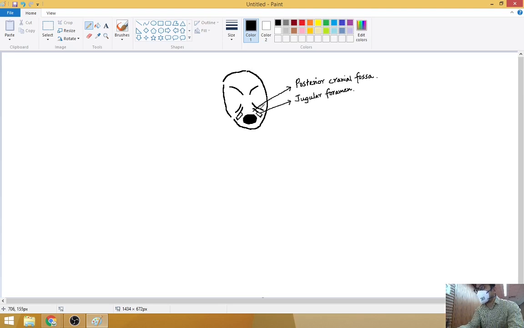Now I'll wipe up this part, so we are left with only the jugular foramen here, and the foramen magnum. Suppose this is the brain, and this is the brain stem.